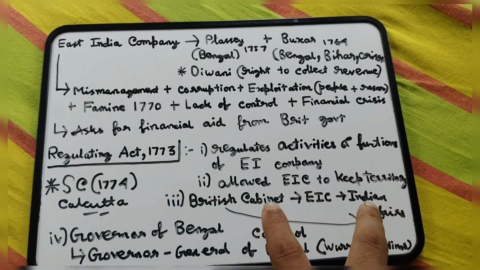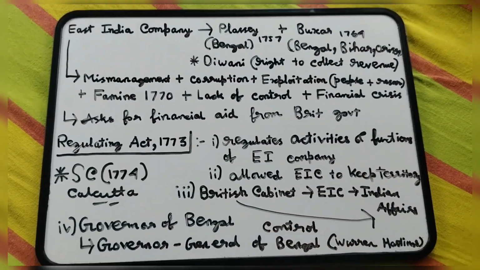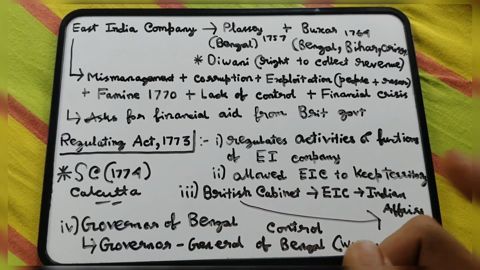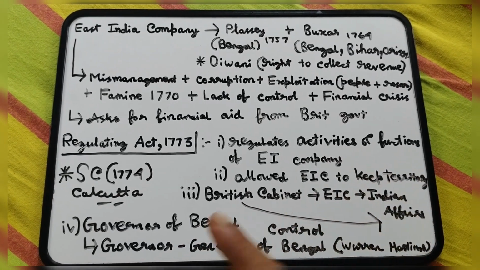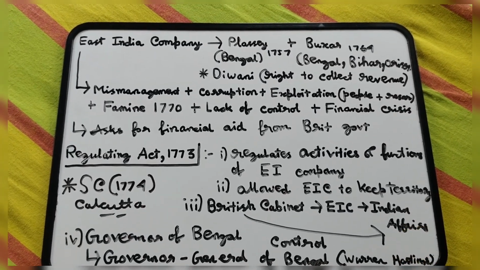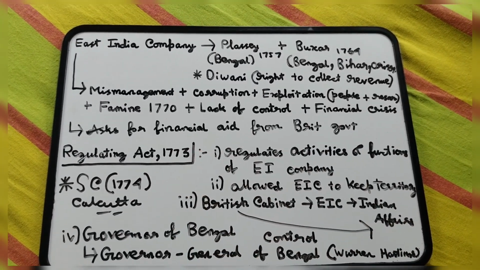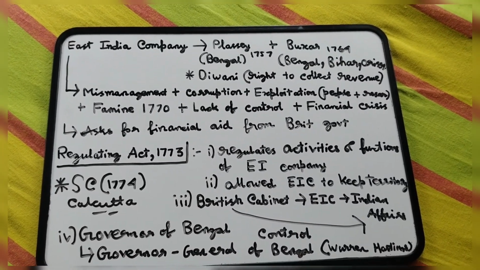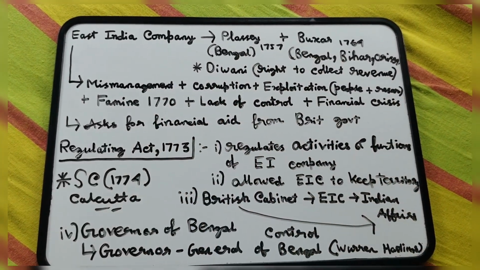So it is an indirect control, but you get my point. Another change that happened here was that the post of Governor of Bengal was changed to Governor General of Bengal, and Warren Hastings was put in charge of it. One more key fact is that the Supreme Court was set up for the first time in 1774 in Calcutta. So this is so far as regards the Regulating Act.